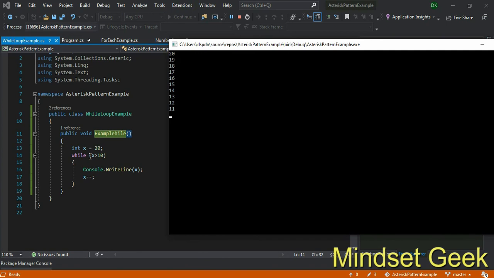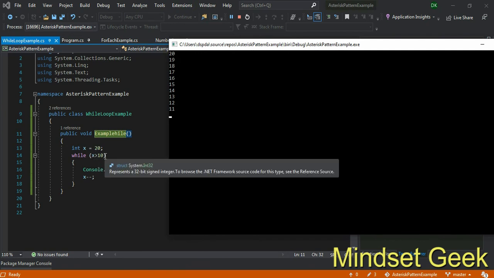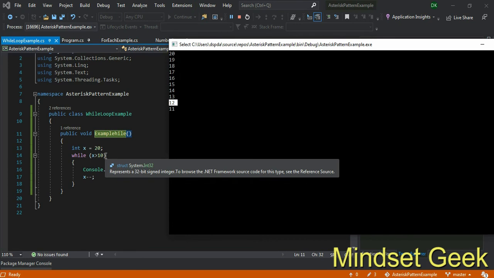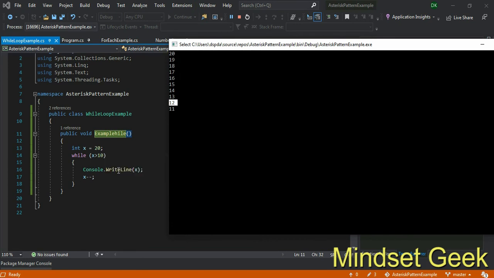When you come to 12, now think x is 12. 12 greater than 10, yes, that is true. Then print 12 and decrement by 1, 11. 11 is greater than 10. Yes, that is also true. Then print 11. Decrement by 1: 11 minus 1 is 10.